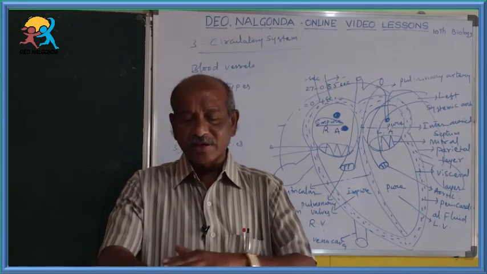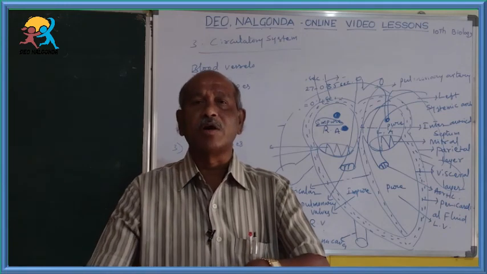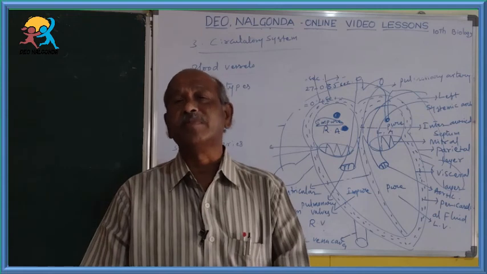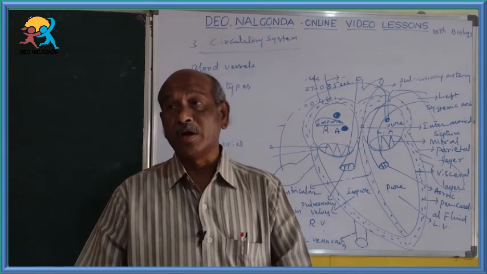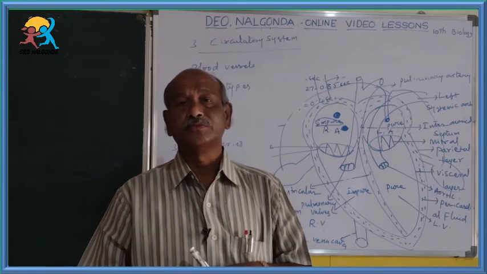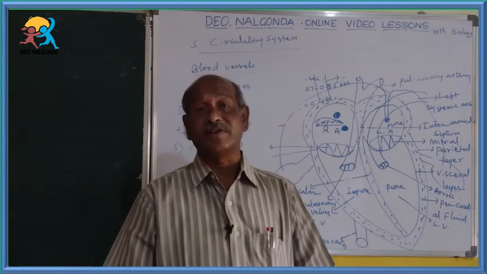Then, what are the blood vessels which are visible on our body? These are all veins. Veins are superficial blood vessels, but arteries are not visible from outside, so they are deep-seated blood vessels.